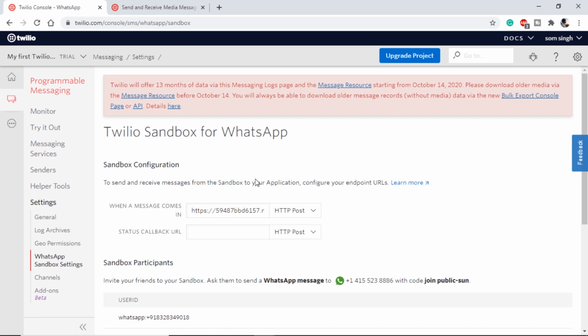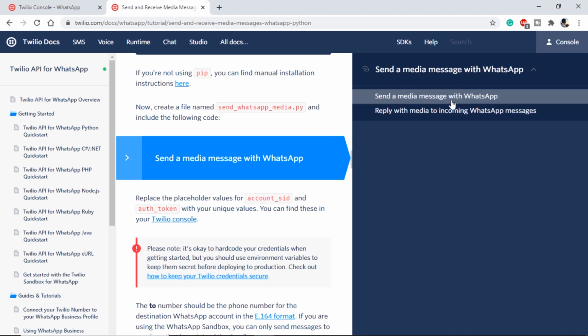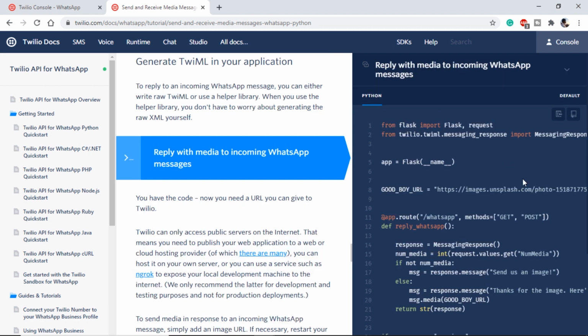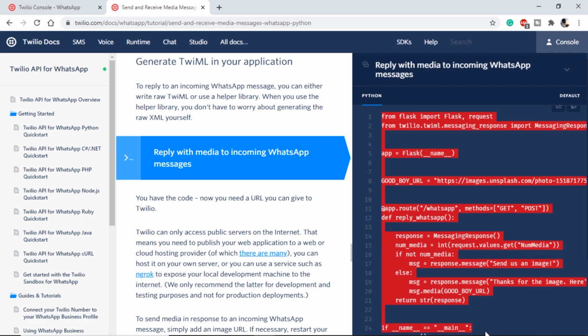Twilio provides some tutorials that may help us using this. I will try to provide the link in the description or in the documents. Here we can see it gives us tutorial for send a message. Also it tells us how to receive and reply with incoming messages. So we are going to use this block of code in our program.